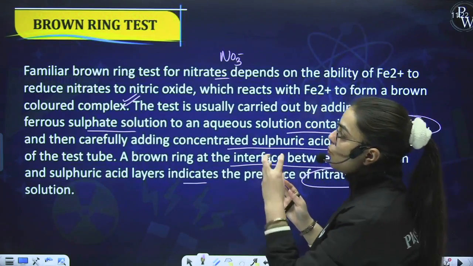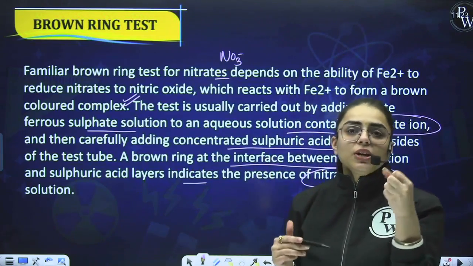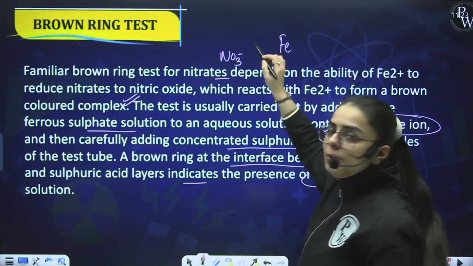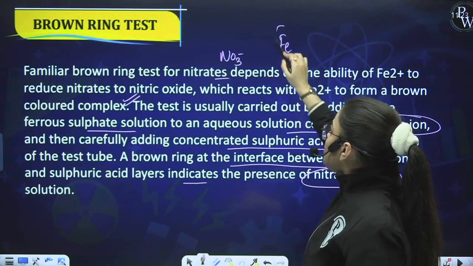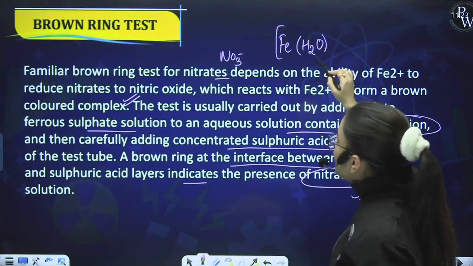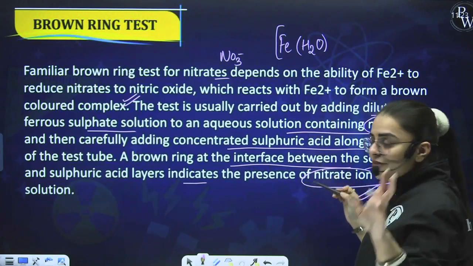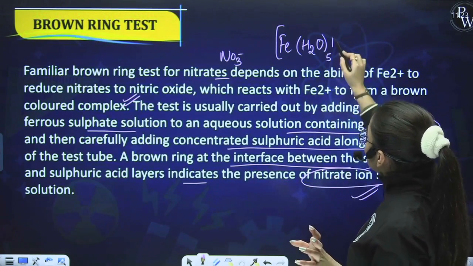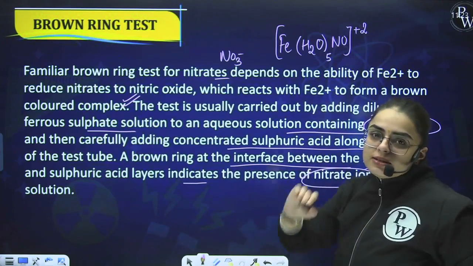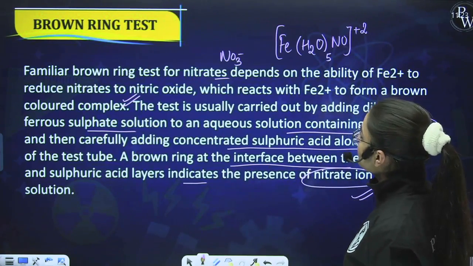Now if they ask you what is the formula for the brown ring, you should know this also. It is Fe. It is a kind of complex being formed, so we use a square bracket over here. Then comes water. There are 5 molecules of water, and then one NO, and the charge that balances it out is +2 over here. Is it clear to you? So this is the formula for the brown ring.